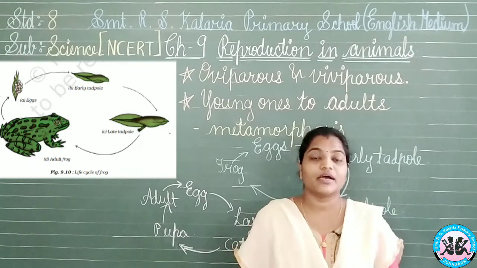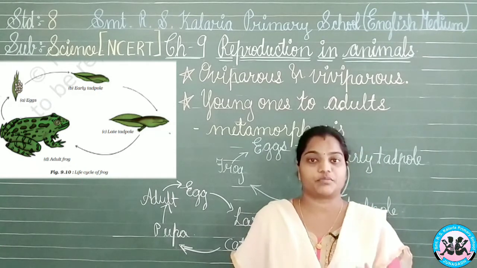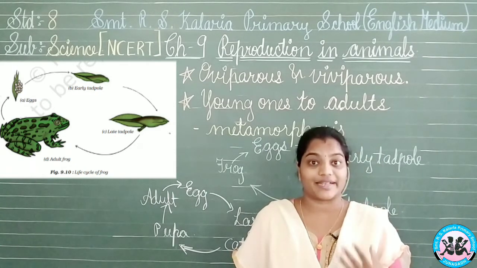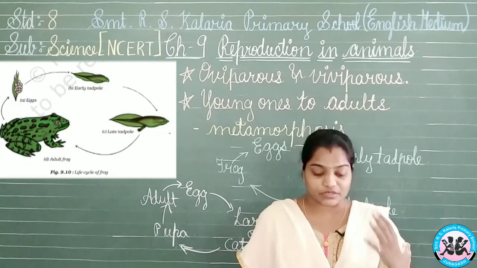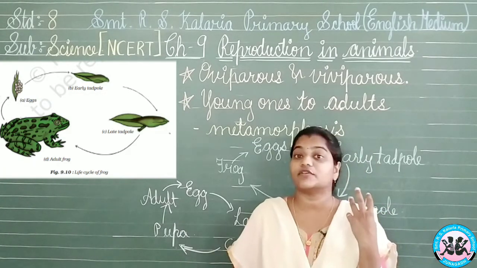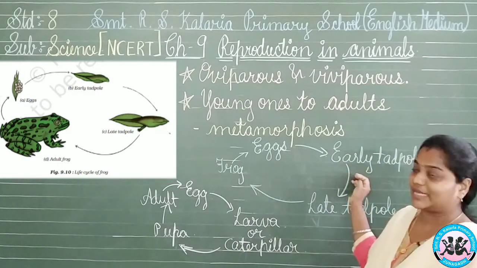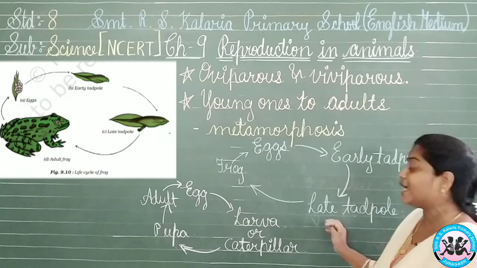So, what will be there? A tail which is relevant to the fish, meaning it is something like the other animals, not like the frog. So, this is what they will look like. They don't even possess the face which looks like the adult frog, okay. Early tadpole will be like that, and the next one we have is the late tadpole.